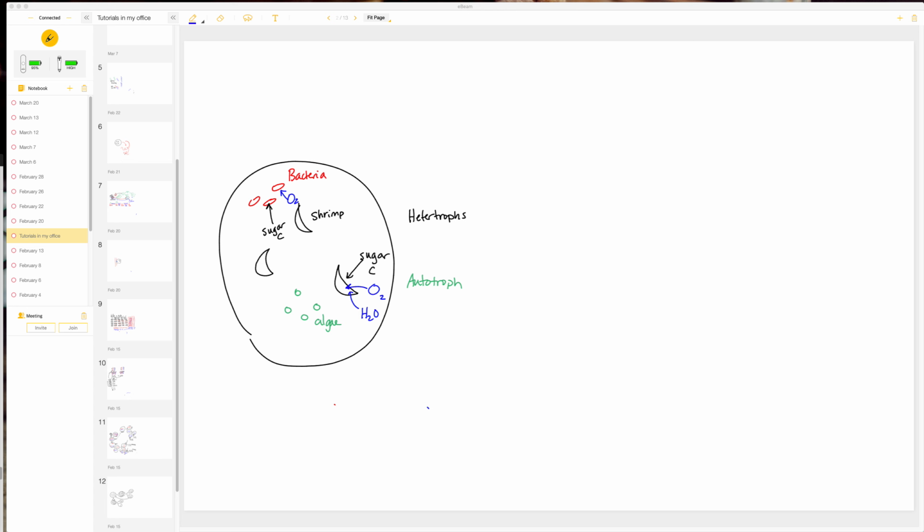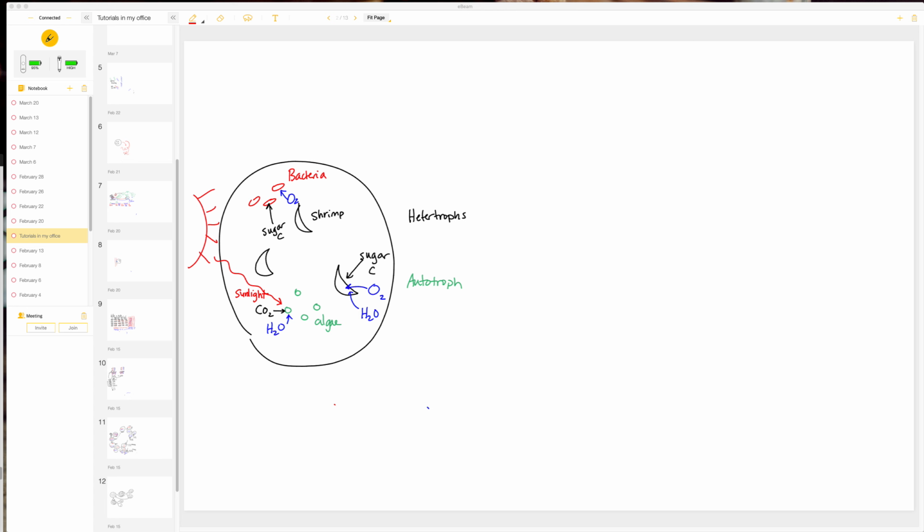Now, if we look at algae, it is going to do both photosynthesis and cellular respiration. So photosynthesis, let's think about this. In order to do photosynthesis, we know the inputs, right? It needs CO2, it needs H2O, and one other key component, right? It needs sunlight. So we've got to have some kind of sunshine. There's my sunshine shining. Okay, and that's to do photosynthesis.